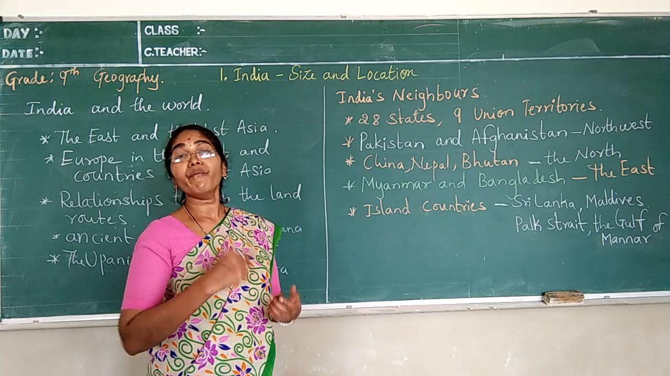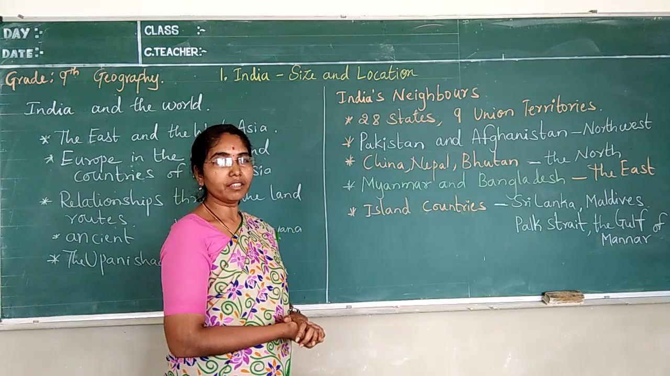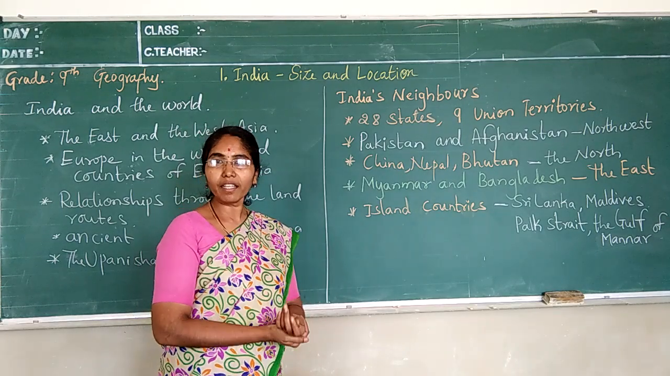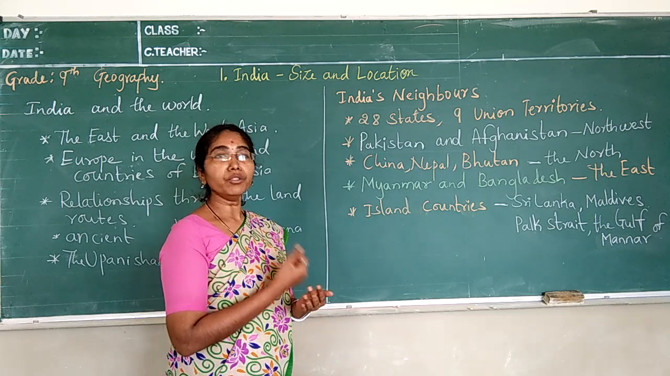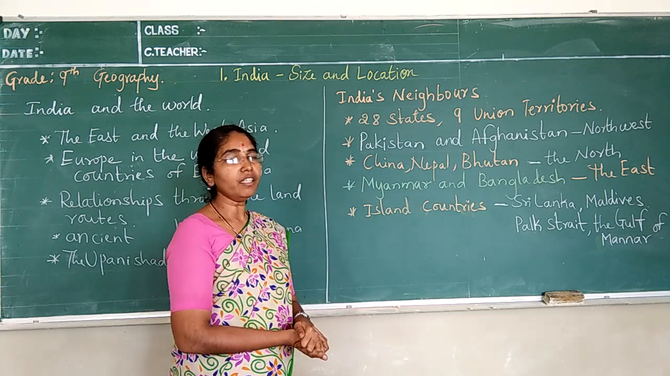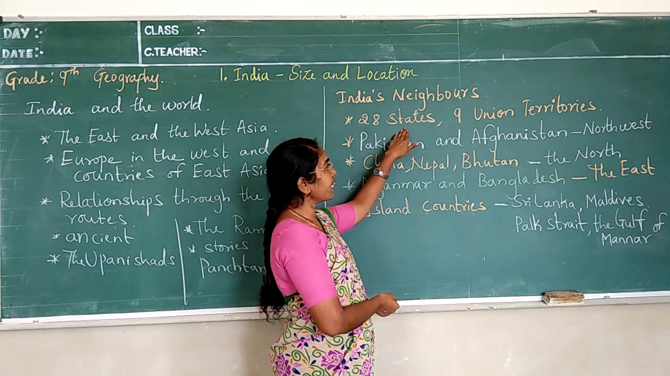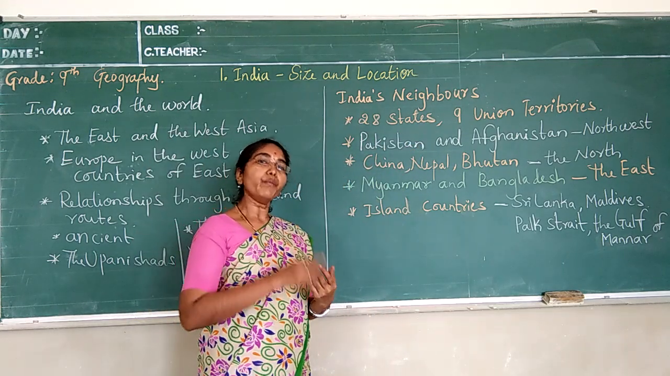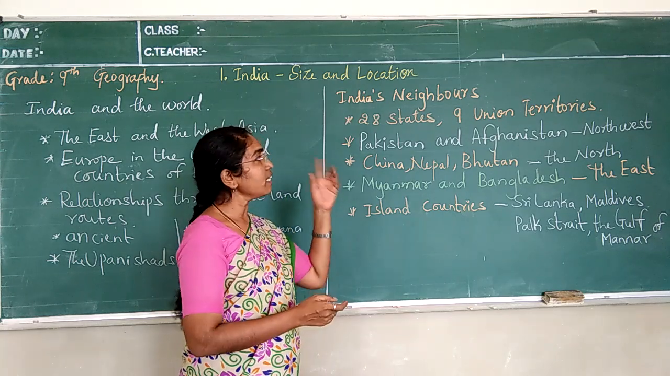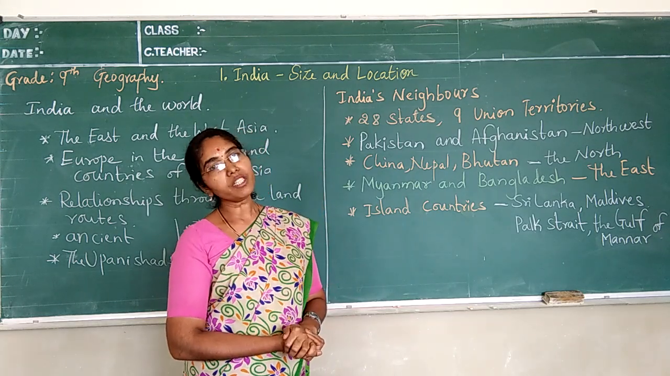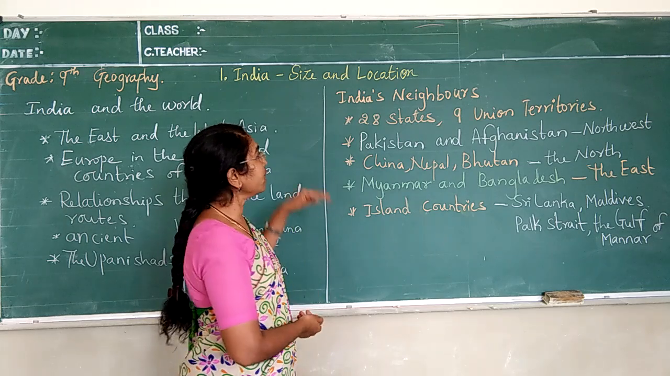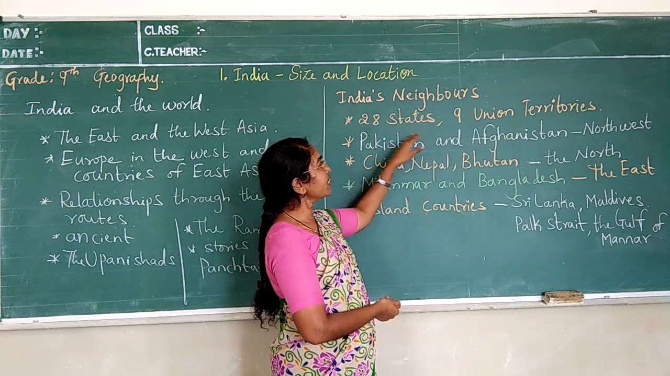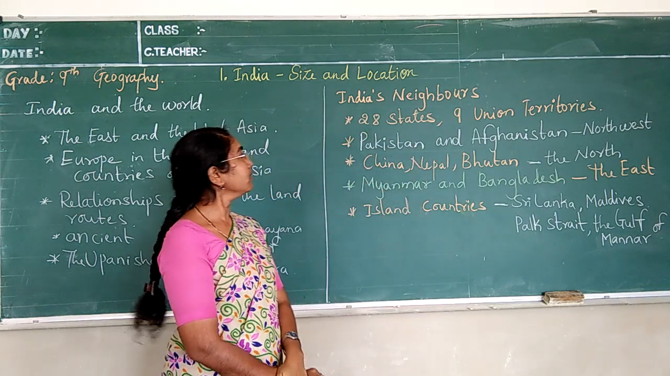Already you know that it is the seventh largest country. Seventh largest country. How many states are there? At present, according to the new changes in our country, there are 28 states and 9 union territories. Before, there were 29 states and 7 union territories. Yes. So now it is a new updation of 28 states and 9 union territories.